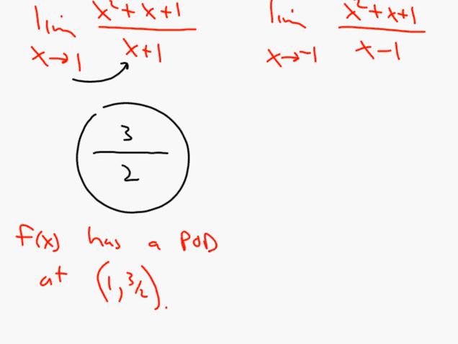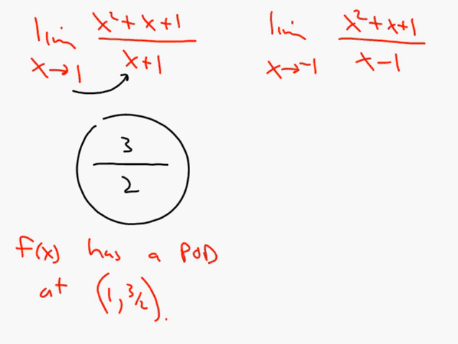Now let's take a look at this other limit for a minute. You'll notice we didn't luck out quite so much here, because we can't just plug in. Here, if we plug in negative 1, it's still undefined. So you could check left and right, but if you do, you're going to find out that you get a vertical asymptote. So this is considered a non-removable discontinuity. That can't be fixed, but this one can. So don't expect all discontinuities to be ones that you can repair or fix.